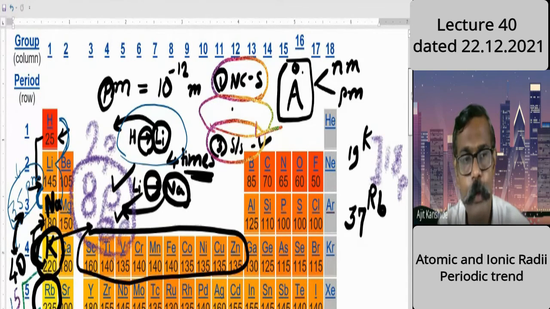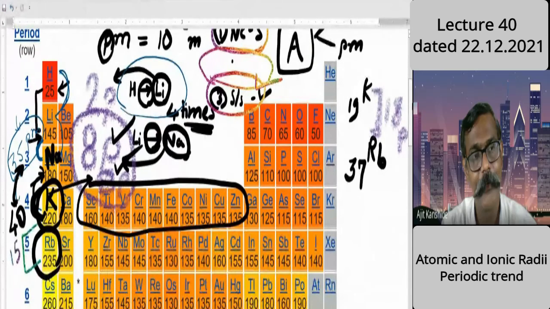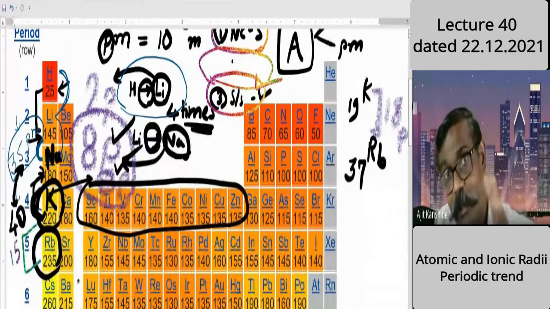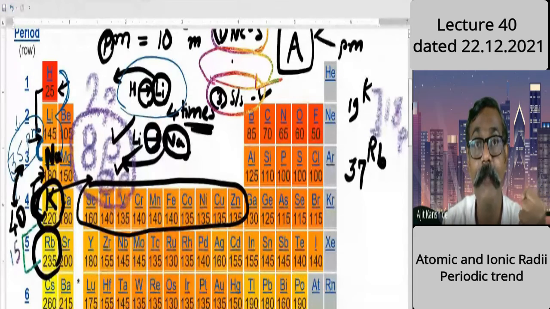Students, were you able to understand what I'm saying? Yes, sir. Not only the general variation, but the particular variation and the reason for that variation we are giving. That's a proper understanding of the fundamental behavior of the elements. Behavior you will slowly understand. But how to apply logic, how to digest chemistry, that is what I am informing you.